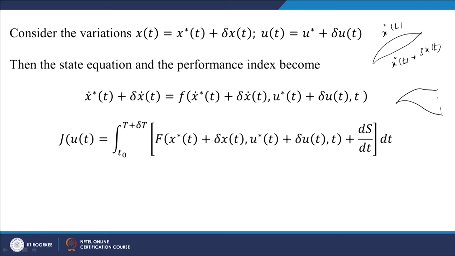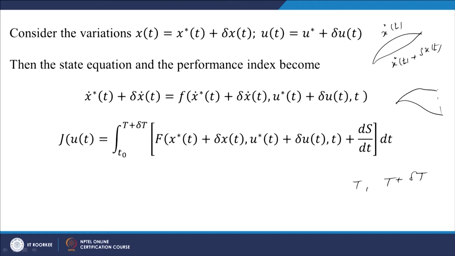F is a function of x and u, so it should be x star plus del x and u star plus del u. J of u equals the integral from t0 to t plus del t, where t is the final position and del t is the variation in the final position.